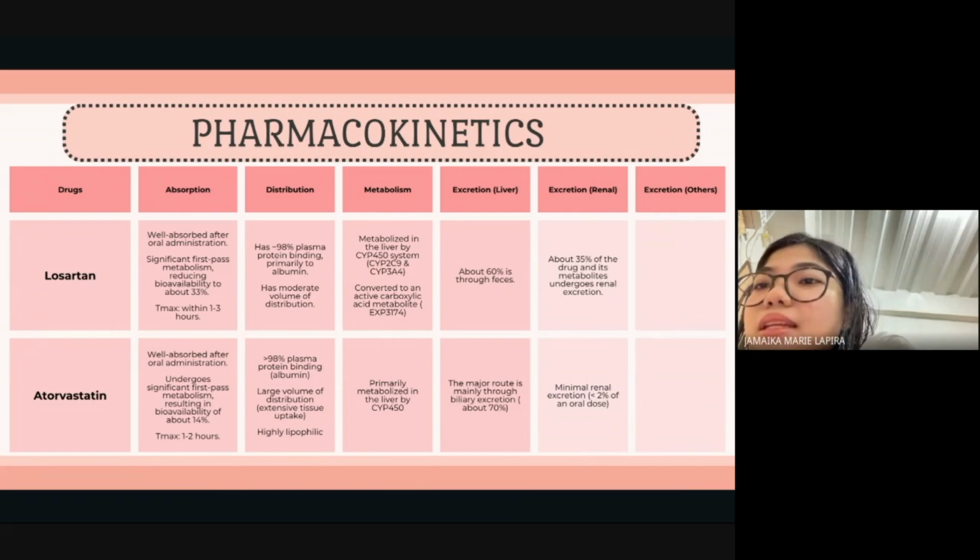It is primarily metabolized in the liver by CYP450, and the major route is biliary excretion, and it also has minimal renal excretion.